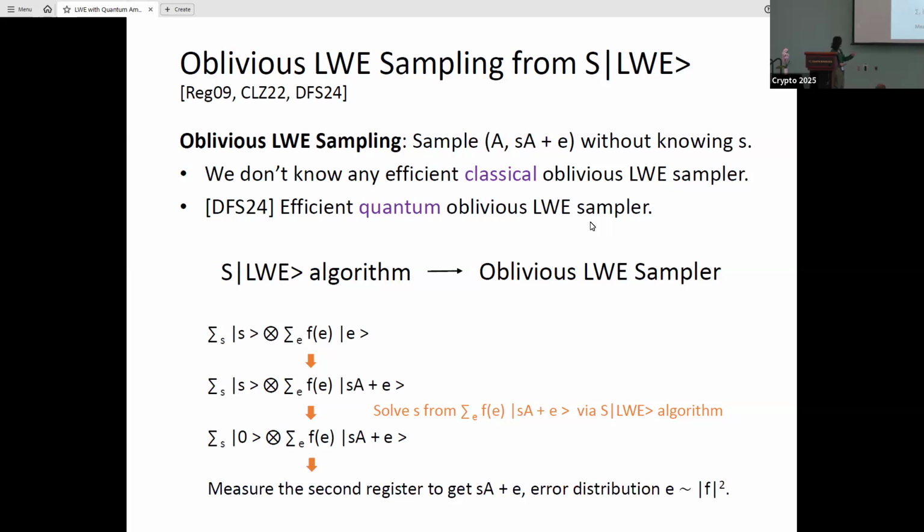After that, one measures the second register to get a classical sample (A, SA plus E). And since the state does not know a specific S, this oblivious sampling works. And it gives an LWE sample with an error distribution that is proportional to the square root of the magnitude of F. And specifically, the error distribution does not care about the imaginary rotation in the F amplitude. So we can choose the complex number rather freely.